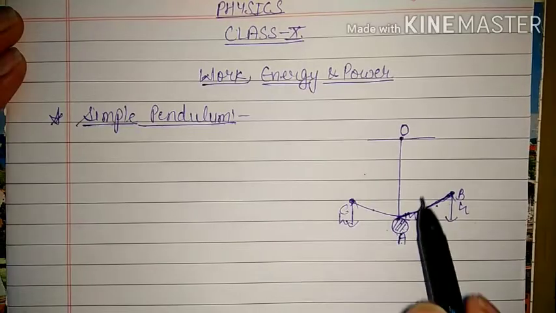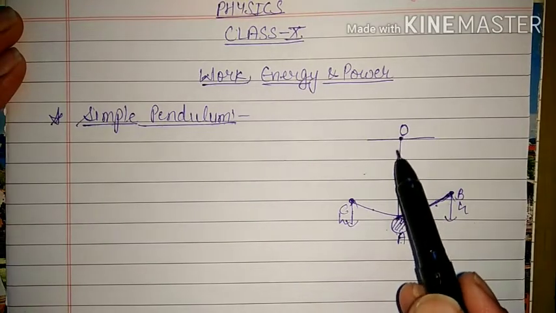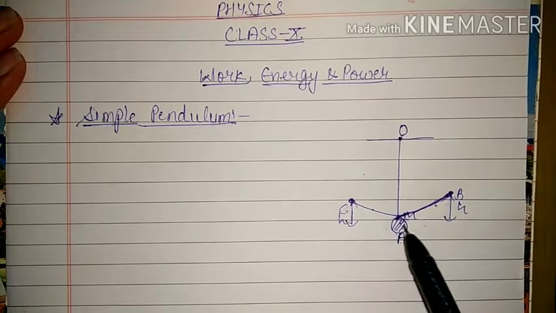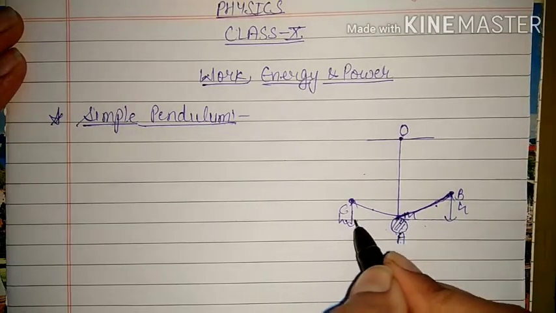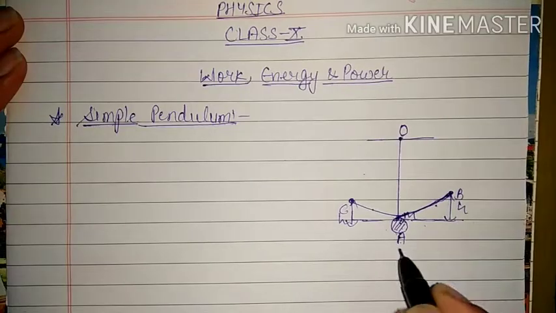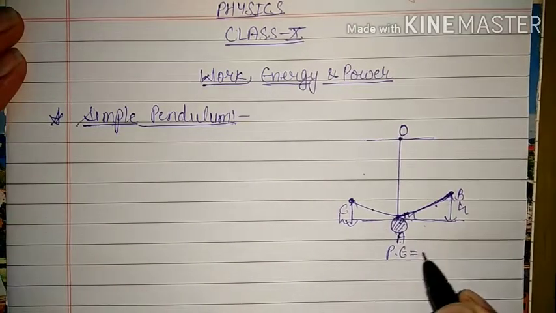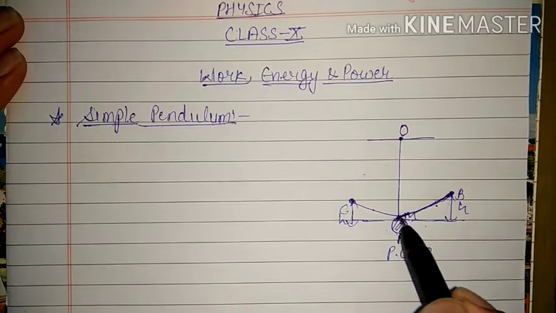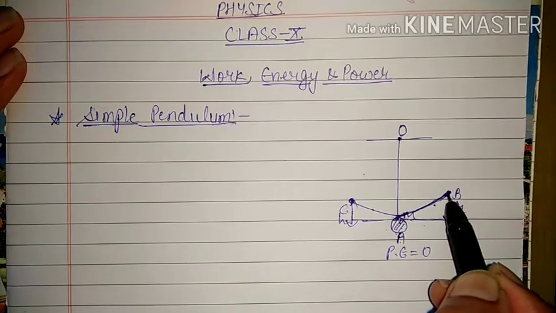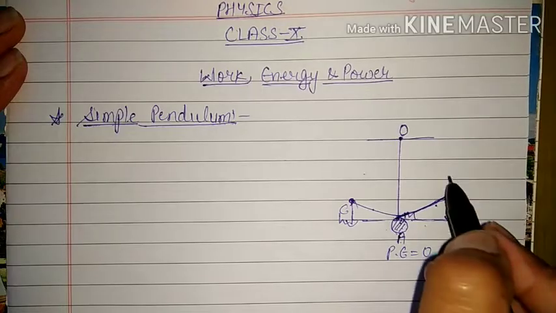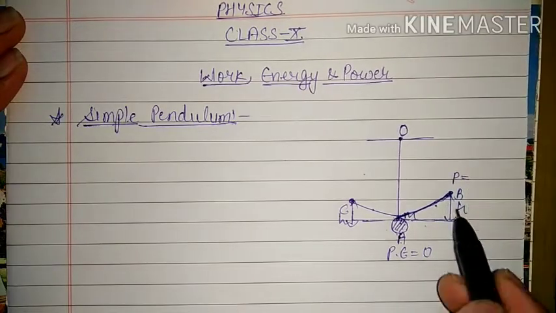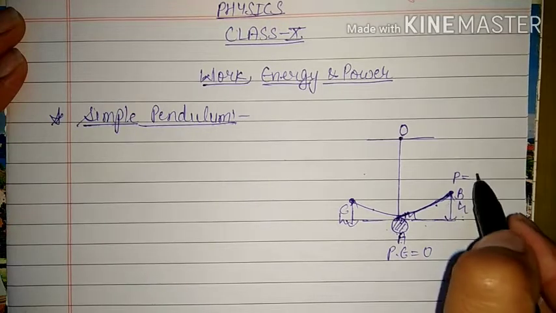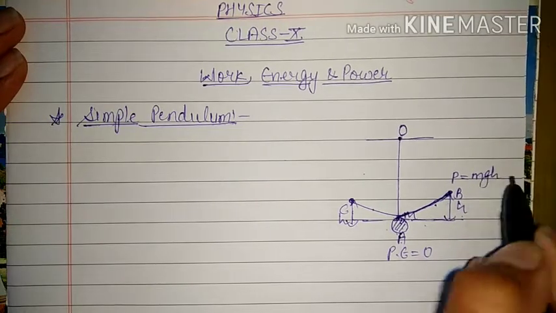Initially, when the bob was at rest, on the ground we have considered potential energy equal to 0. Here at A, potential energy will be 0 because height is 0. When it acquires some height, then at B it will have some potential energy, and it will not be 0 because it has height, and obviously there is a force due to gravity. That means it will be equal to mgh.